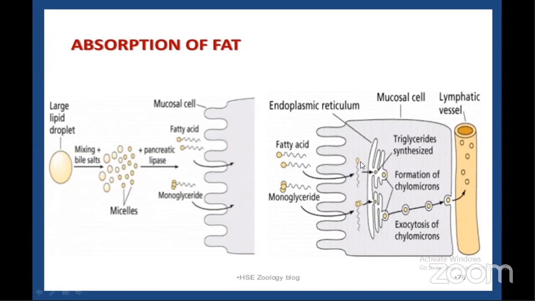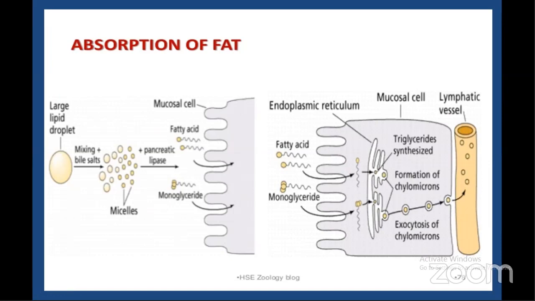Now, these free fatty acids and monoglycerides that enter the epithelial cells are reincorporated into triglycerides. Means all the three together form two fatty acid chains and one monoglyceride chain. Again, they are reincorporated into triglycerides.